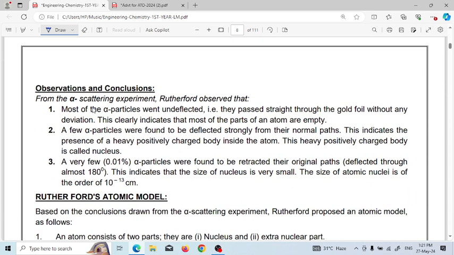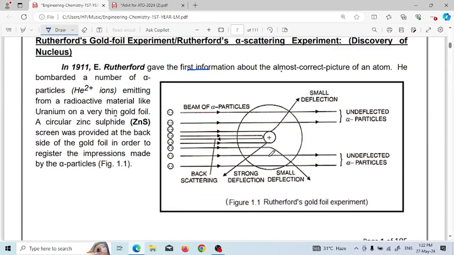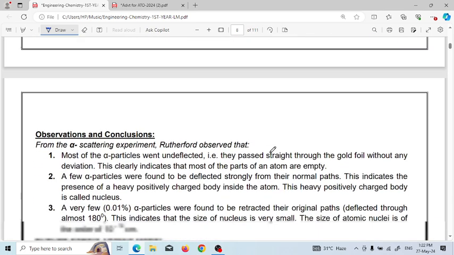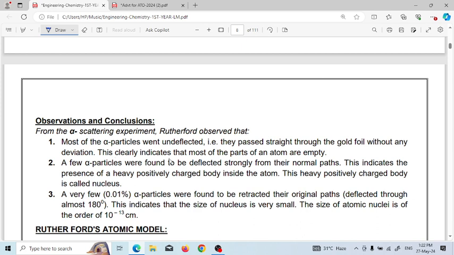From the alpha scattering experiment, Rutherford observed that most of the alpha particles went undeflected. That means they passed through the gold foil without any deviation. Since almost all the particles go through, there must be vacant space. So it is clearly indicated that most of the atom is empty.